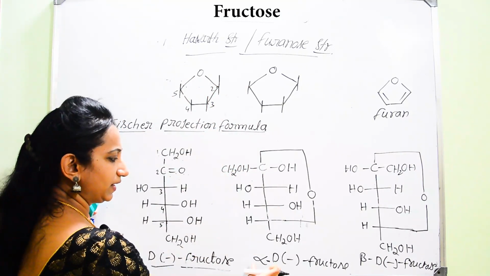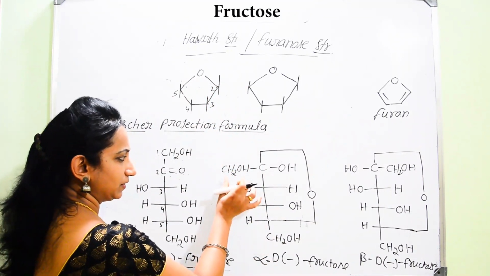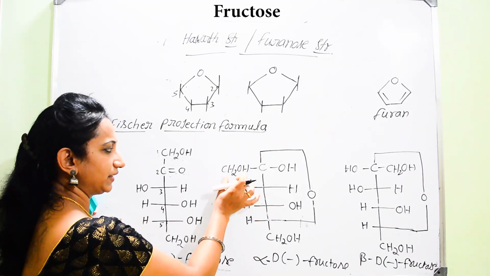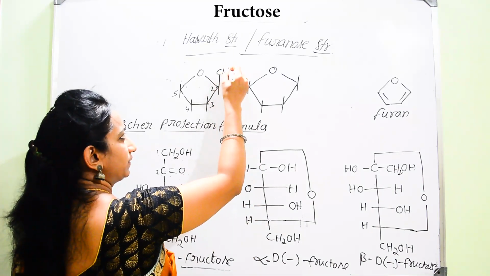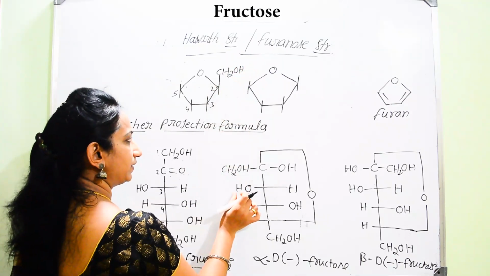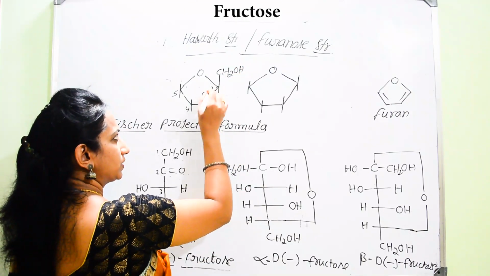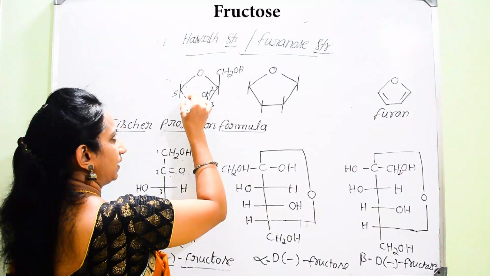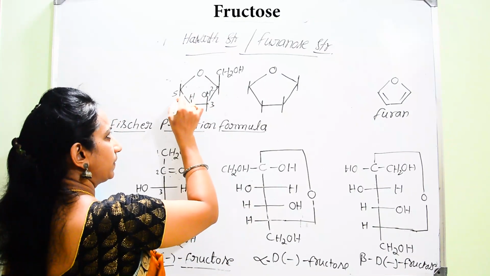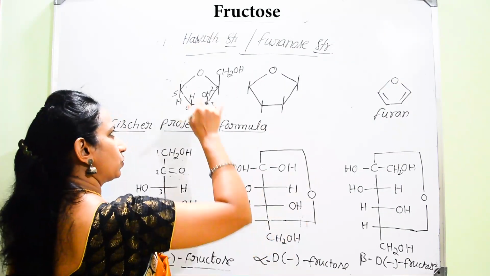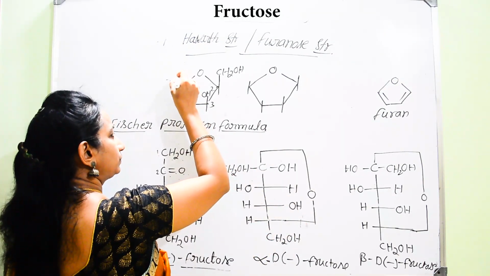Now, in case of alpha D fructose, the left hand side groups are starting from CH2OH. So, very first we have to start with CH2OH, and the next one is OH, and the next one is H, and next H will be represented below, and CH2OH will be lying above.